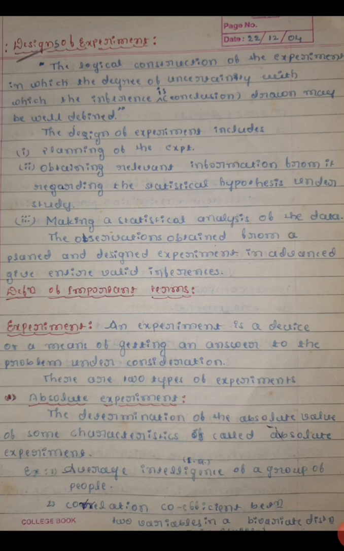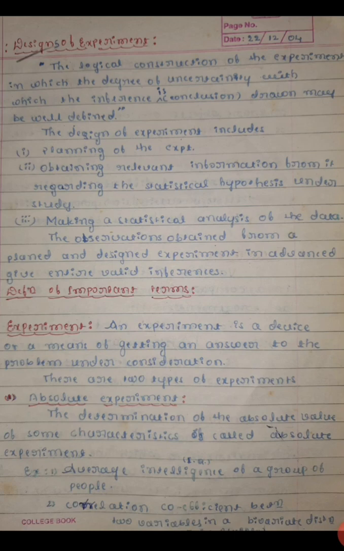Now, designs of experiment include three things: planning of the experiment, obtaining relevant information from it regarding the statistical hypothesis under study, and third, making a statistical analysis of the data. The observations obtained from a planned and designed experiment in advance give entirely valid inferences.